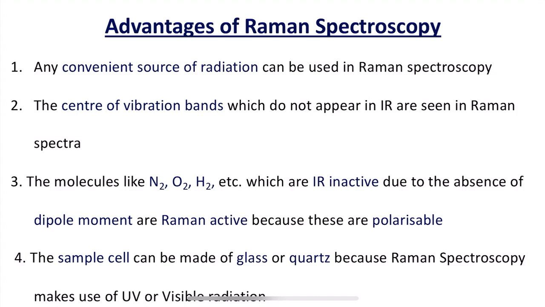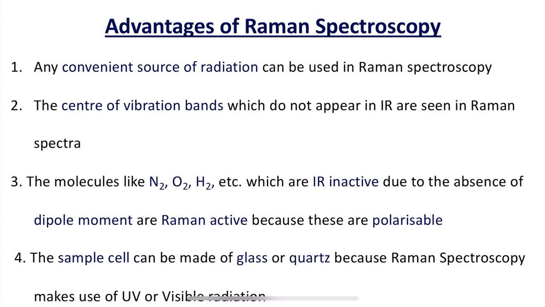If we make a note, there are many other advantages also. The incident and scattered radiation is in the visible or UV region, so conventional optics, monochromators and sample cells can be used. And we can also focus the laser beam to a very small spot size, which is difficult to do with IR. In case of IR it is very difficult to focus, whereas in Raman spectroscopy we can focus the laser beam to a very small spot size.